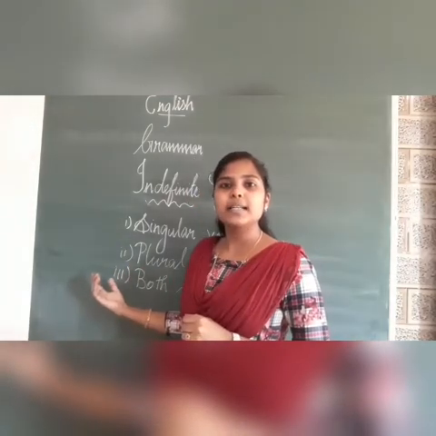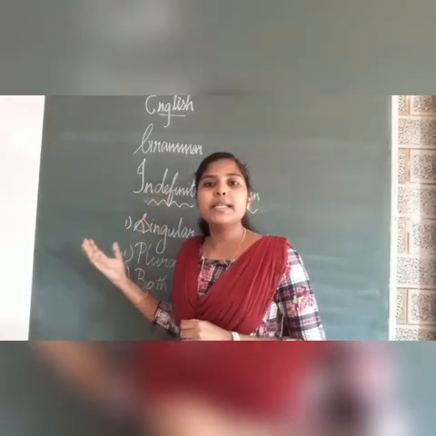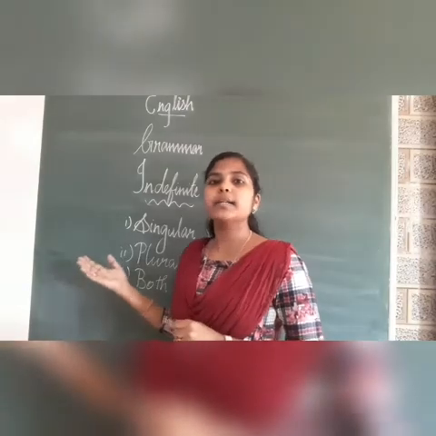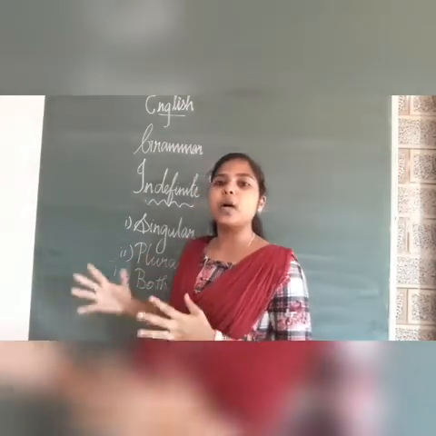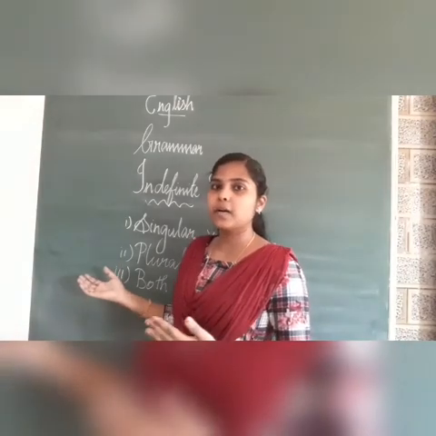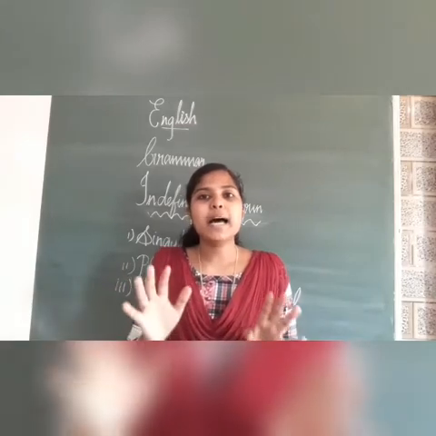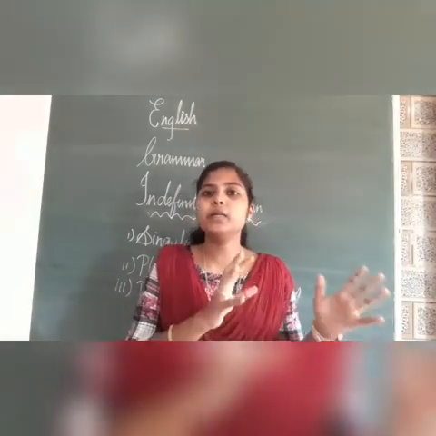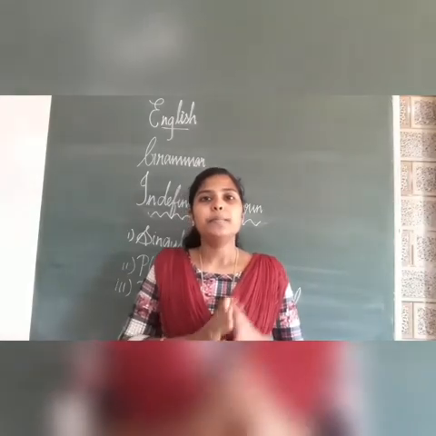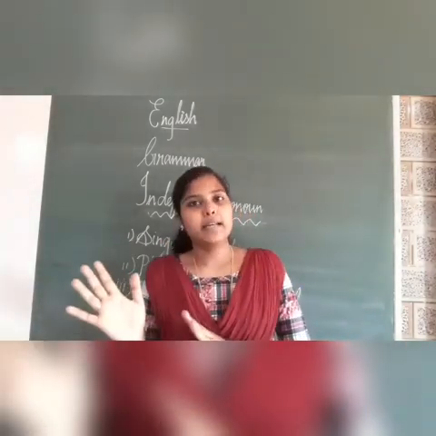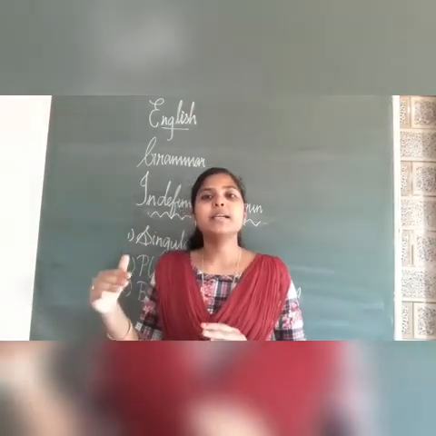Can you understand? Let's just brush up what is subject-verb agreement or concord. Then you will be able to understand this concept clearly. Okay? Verbs always agree with the number which is there in the subject. For example, birds fly. Here, birds is the subject, that is in plural.